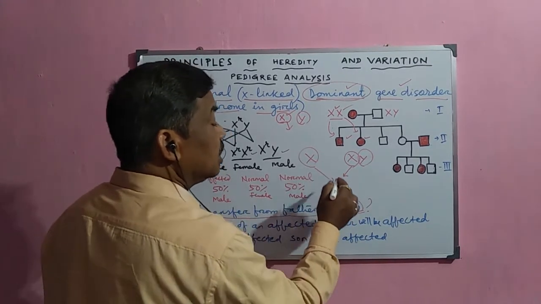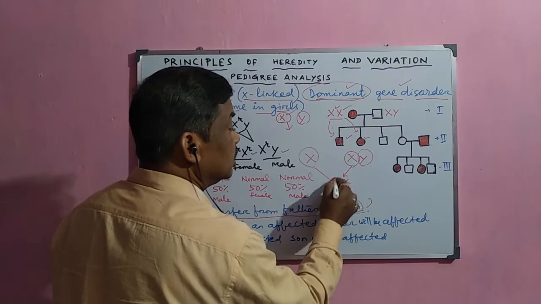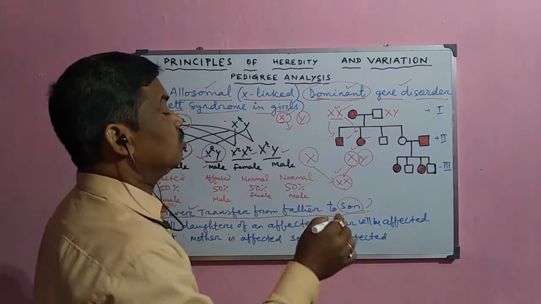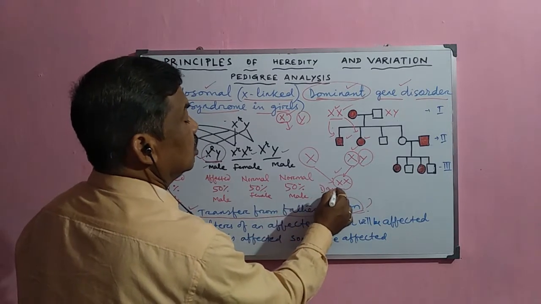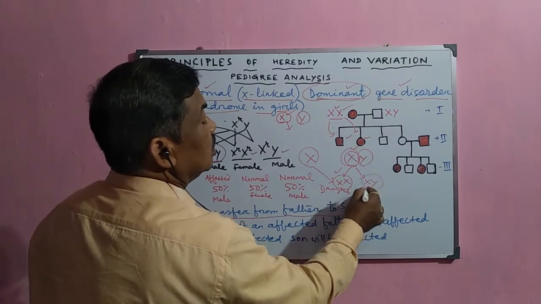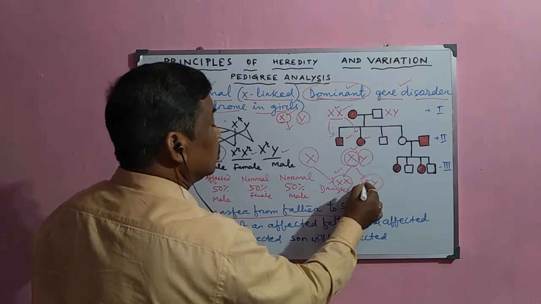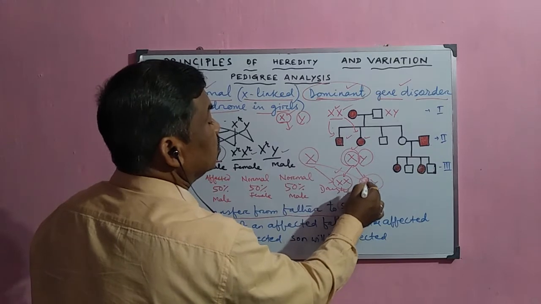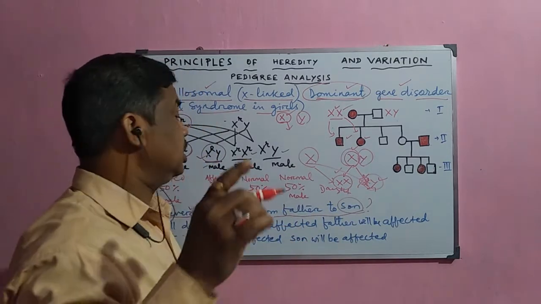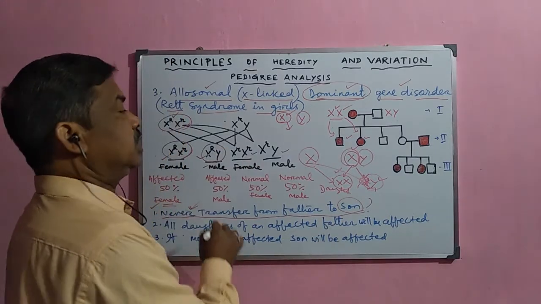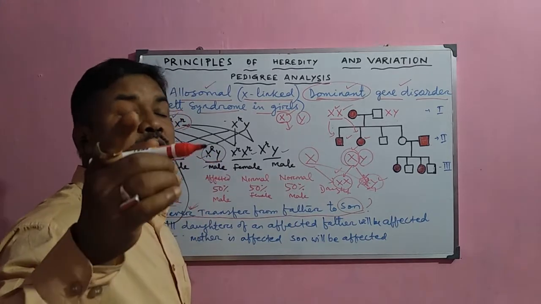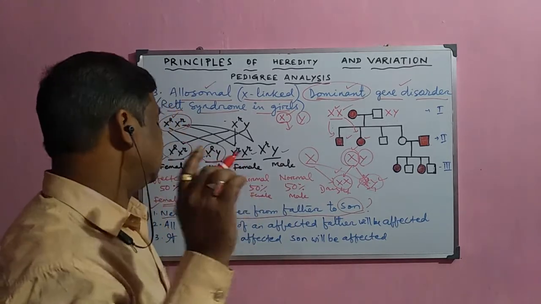So the X chromosome which is present in the male individual, or in the father, normally goes to the daughter only, and this X chromosome never goes to the son, because the son's X chromosome comes from the mother. So the sons will not be affected if their father is affected. That is why a father never transfers the dominant allosomal gene to his son.